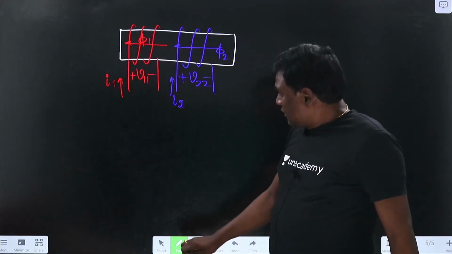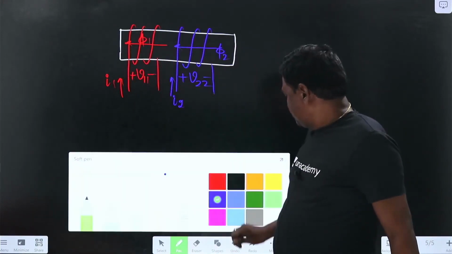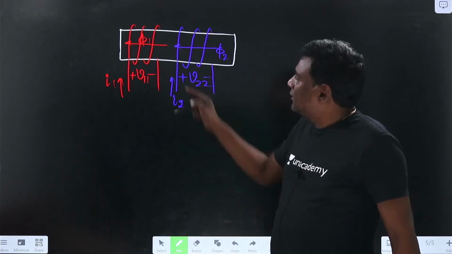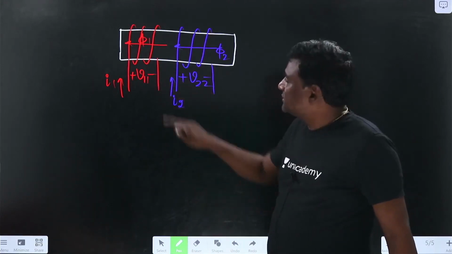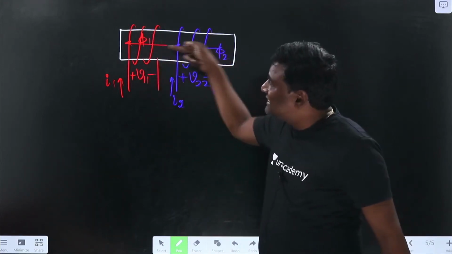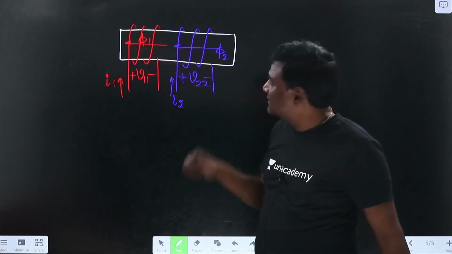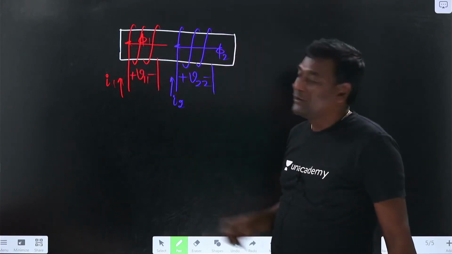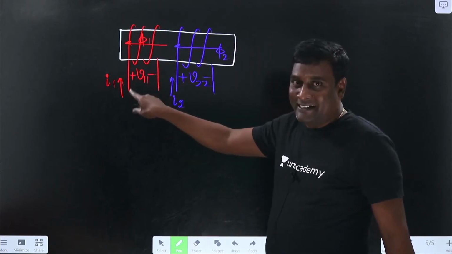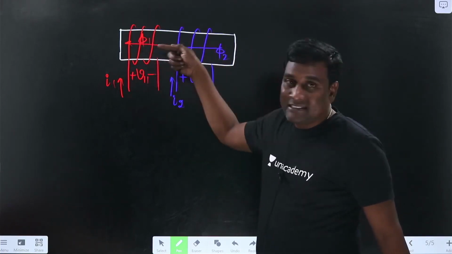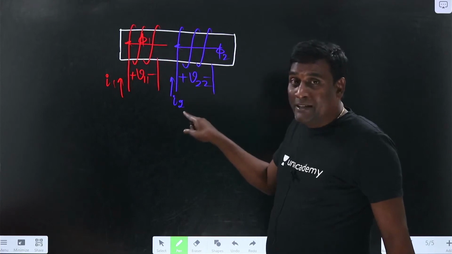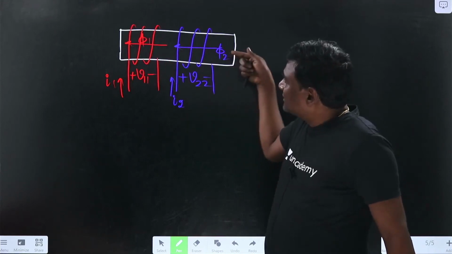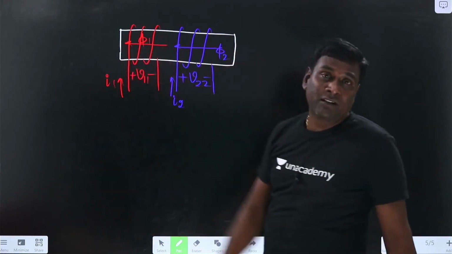Now let us try to understand blue only. Now combined, if you see, whenever this coil flux is in this direction, this coil flux is also in the same direction. When this particular current I1 is existing, flux is in this direction, pi 1. When I2 is existing, under that condition pi 2 is aiding pi 1 or not? Yes.